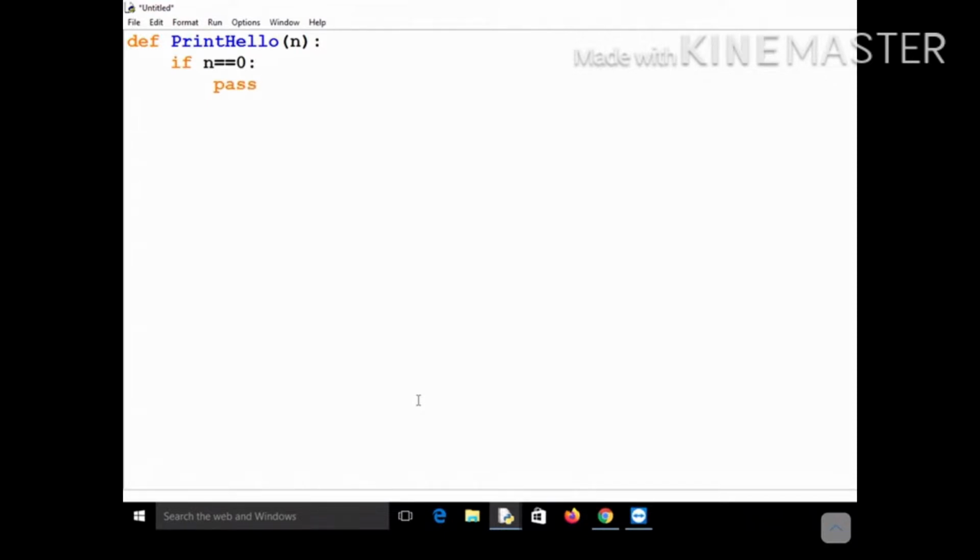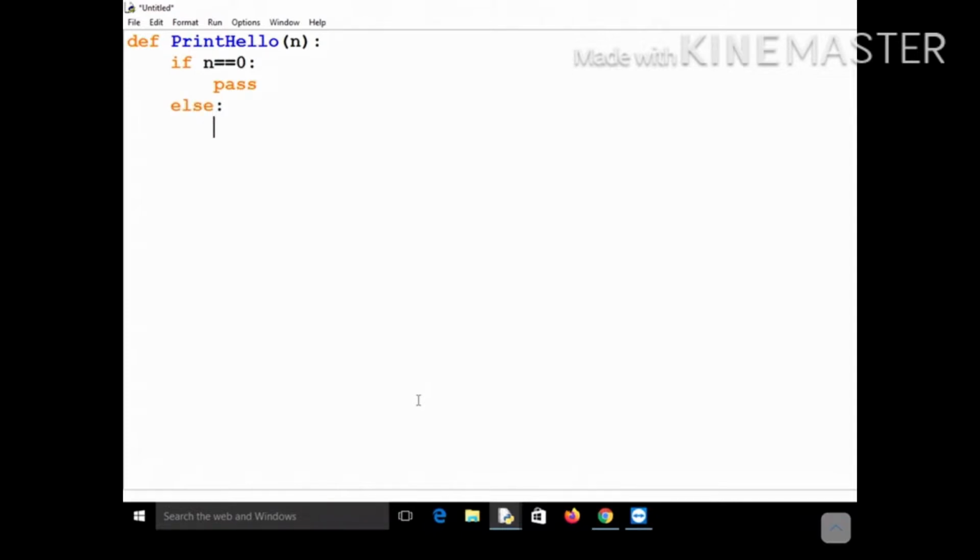Okay, so if n becomes equal to 0, if the count of printing hello becomes equal to 0, that means you do not want to print hello anymore. So in that case it should do nothing, and it should simply return to the main, or to the previous function call, actually to the previous function call. So if n equal to 0, then it should pass.